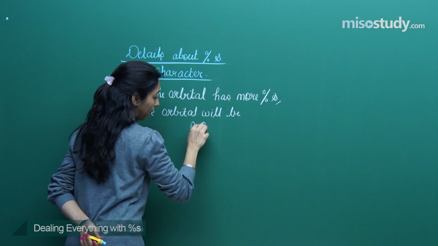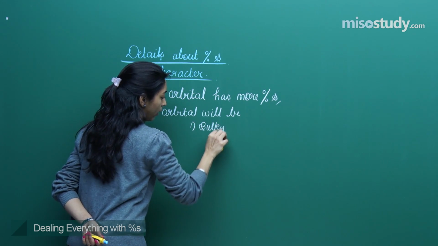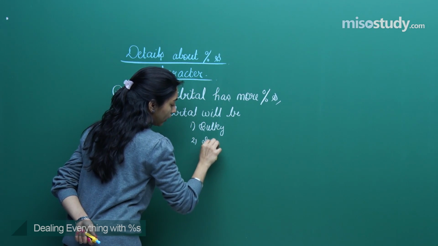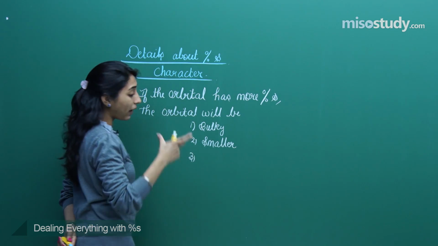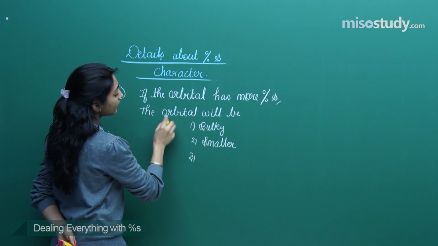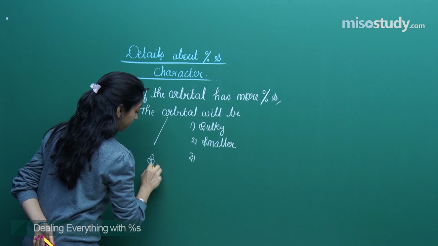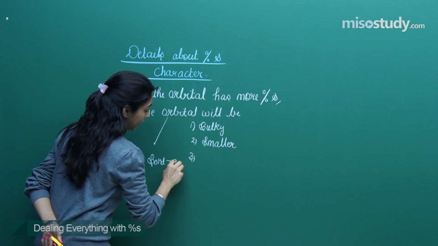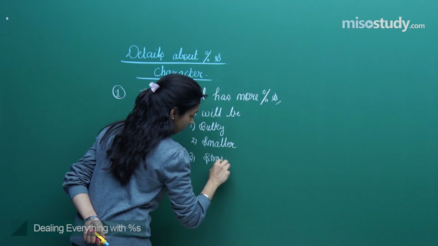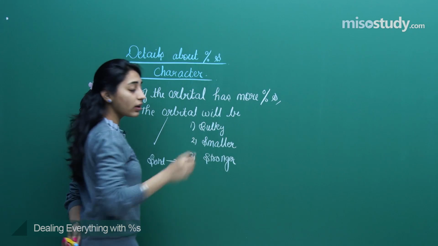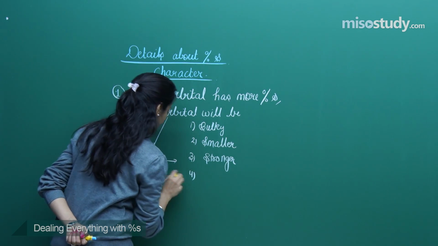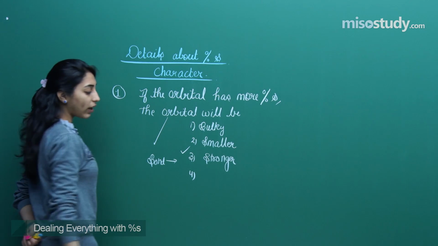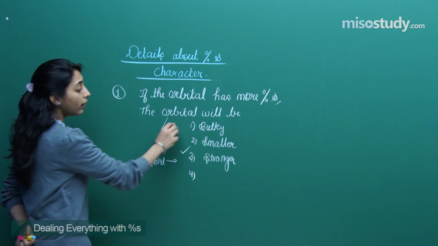point number 1, bulky. Point number 2, smaller. Point number 3, bulky, smaller. Then you can say the bond will be a stronger bond, right? And also the central atom will be, so this was corresponding. Strength will be corresponding to the bond.